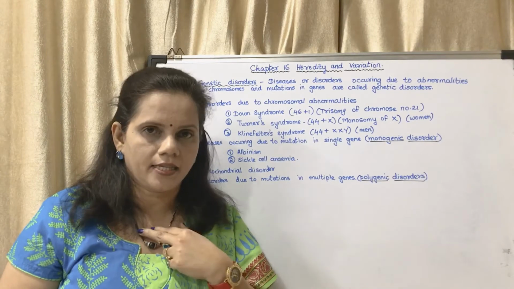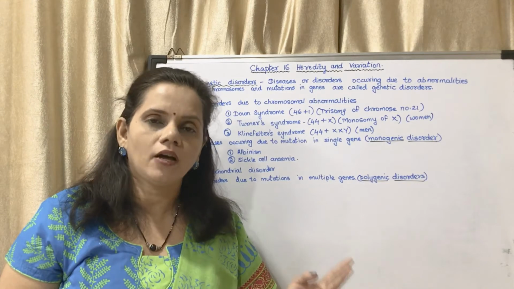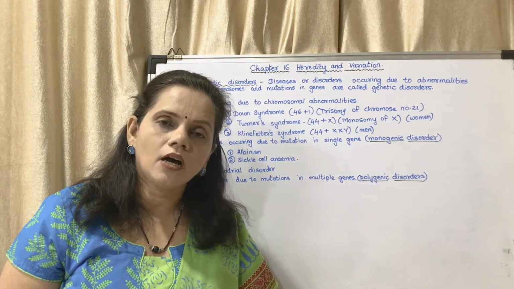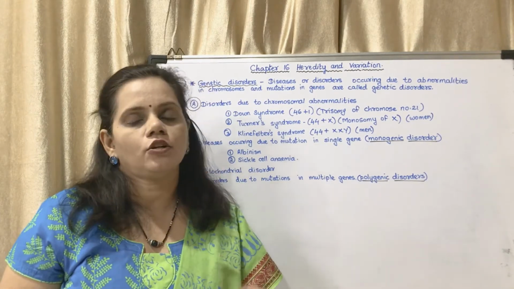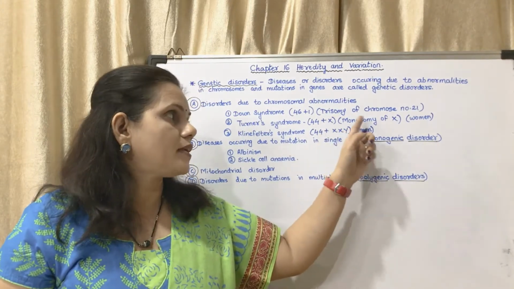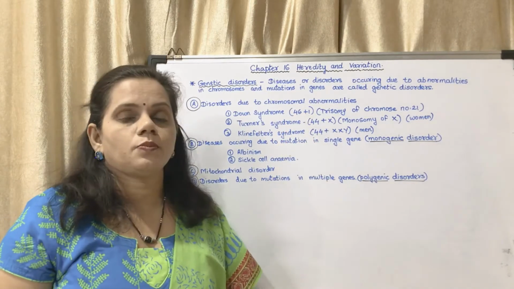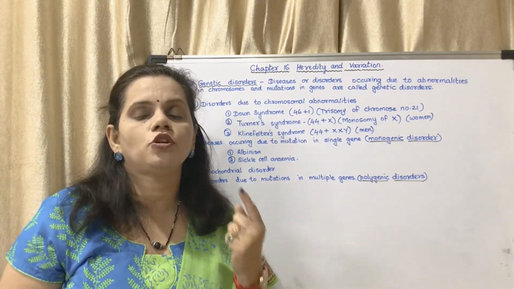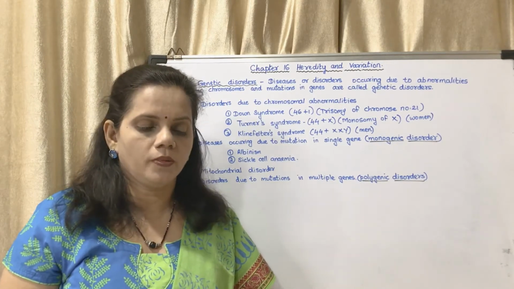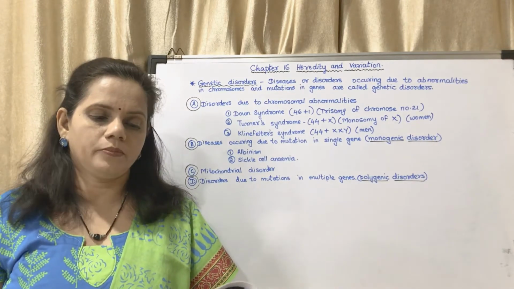There are two in us, in normal people. But in these people who are suffering from Down syndrome, they are having 3 chromosome number 21 instead of 2. That is said to be trisomy of chromosome number 21, which is 46 plus 1. They are having 1 chromosome extra. Which number? 21st number chromosome. So now we'll see what are the symptoms.